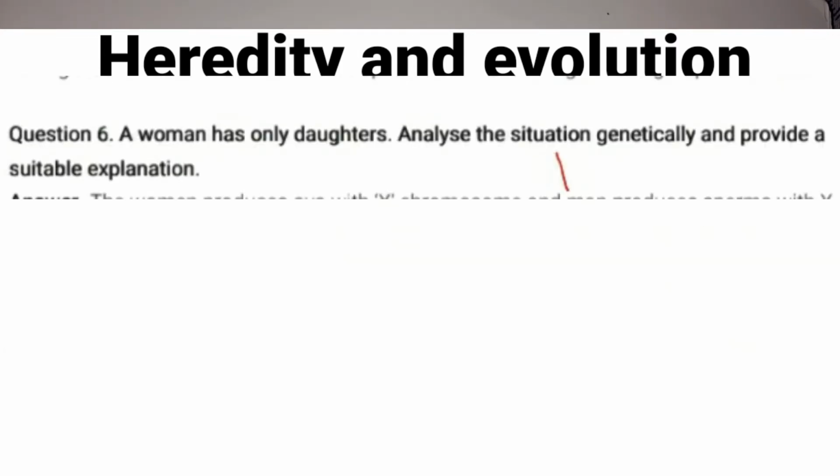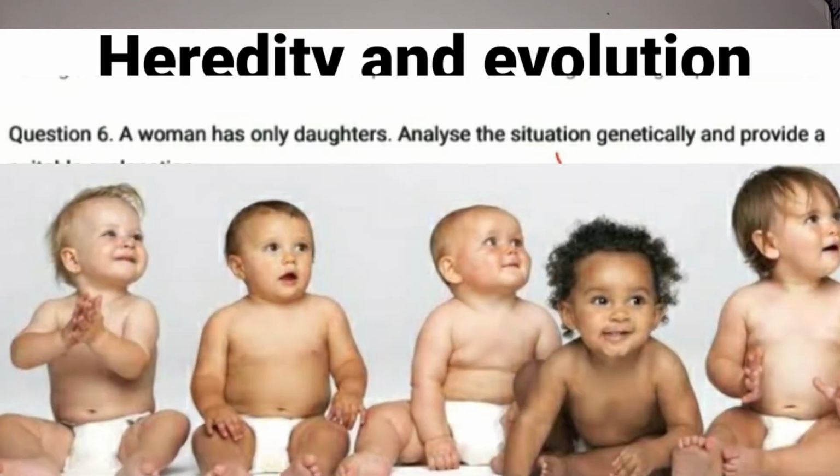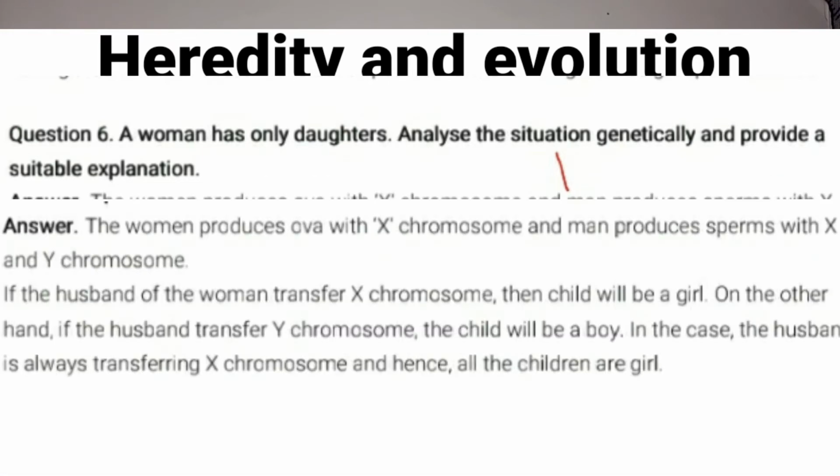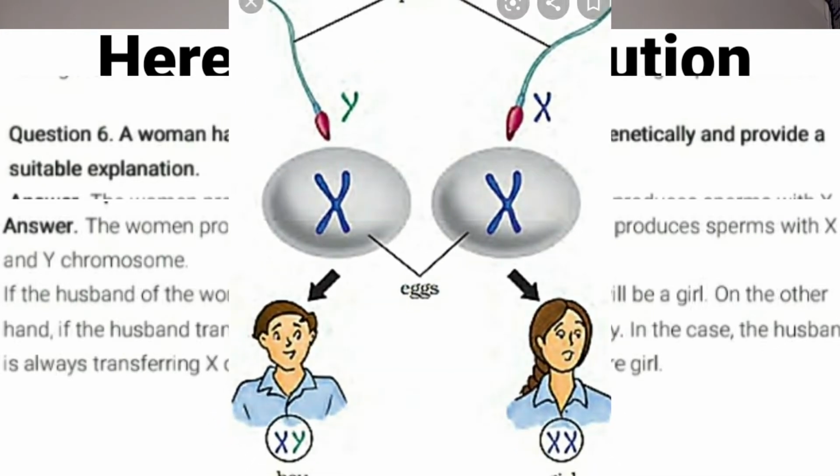The next question is, a woman has only daughters. Analyze the situation genetically and provide a suitable explanation, children. The woman has only daughters. That means she got only daughters, no sons. So you have to give the reason why. Here the woman produces egg or ovum. The gametes in females are egg or ovum, and already I told you which contain a pair of X chromosomes. Okay, children. And man produces sperms with XY chromosomes. Woman produces a pair of XX, and man produces XY chromosome.